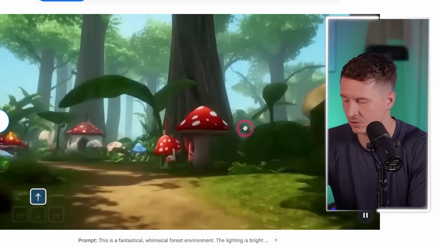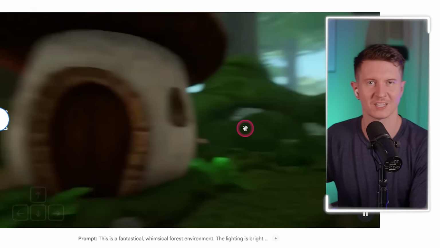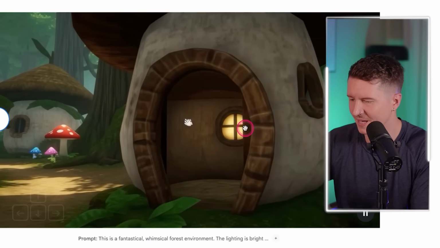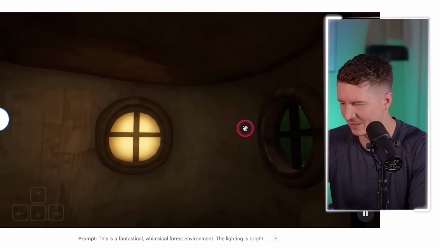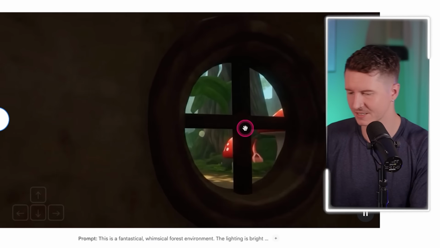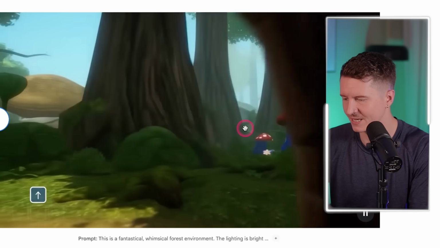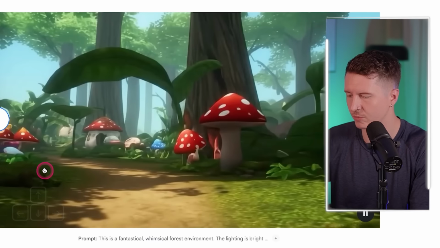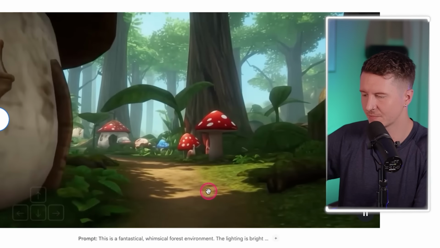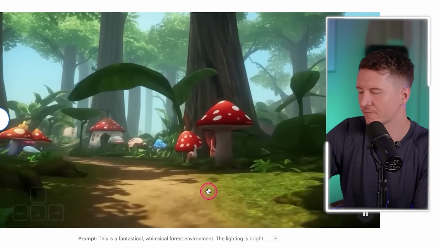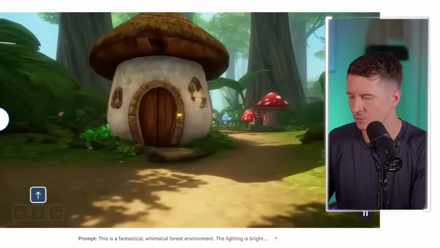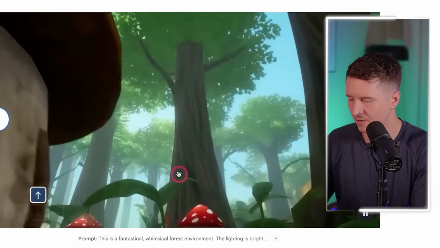Here we have a fantastical, whimsical forest environment. It seems like they very much enjoy using the adjectives fantastical and whimsical. Now we have these interesting toadstool houses, not much furniture. I think they might need a visit to IKEA there. Perhaps they can add that as a feature. But what we're seeing here is that as we re-emerge from our toadstool, the reality still looks exactly the same. That all of the elements are kept in the memory of the model, and we're able to navigate this world effectively.